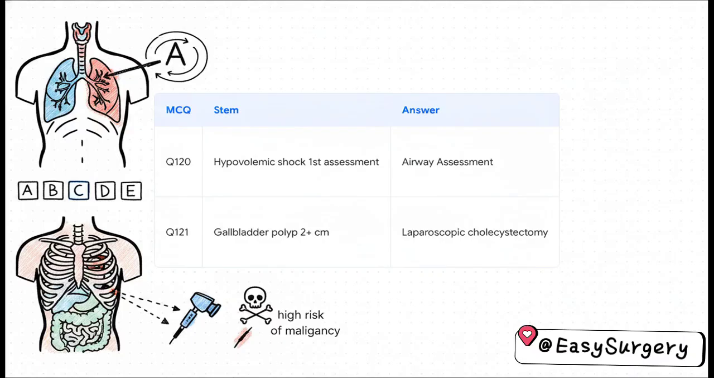Moving to Q120, a trauma patient comes in with hypovolemic shock. So what is your absolute first assessment? Now, do not get distracted by the word shock here. The answer is airway assessment. The ATLS protocol strictly follows the ABCDE approach. Airway always comes first. Then, in Q121, finding a gallbladder polyp that is 2 centimeters or larger mandates a laparoscopic cholecystectomy. Why? Because polyps that size carry a significantly high risk of malignancy.